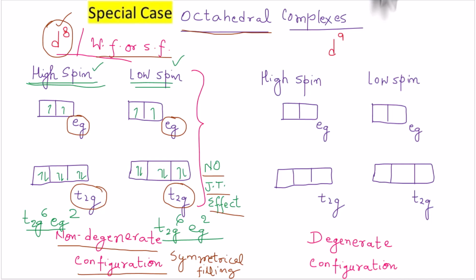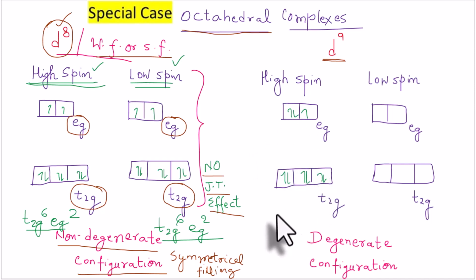Now, similarly, the d9 configuration. If you try to fill the 9 electrons in the high spin configuration, then what happens? High spin means singly occupied first. So 1, 2, 3, 4, 5. Then pairing 6, 7, 8, and 9.